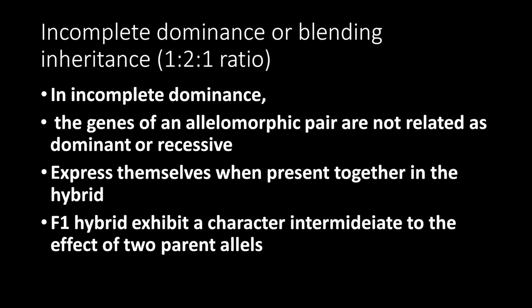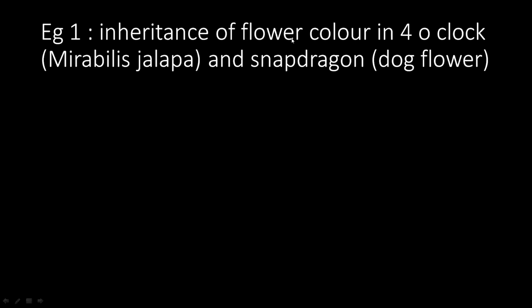But here, other characters of plants were not showing the same pattern. It was different. Let's take the example of inheritance of flower color in 4 o'clock, very important, Mirabilis jalapa, and snapdragon, dog flower.